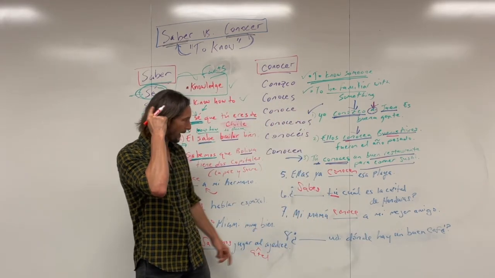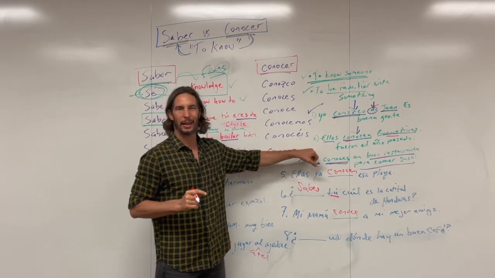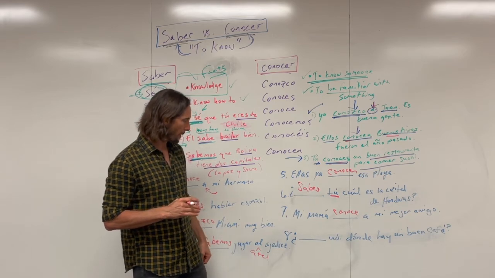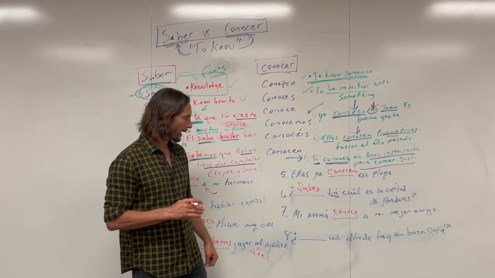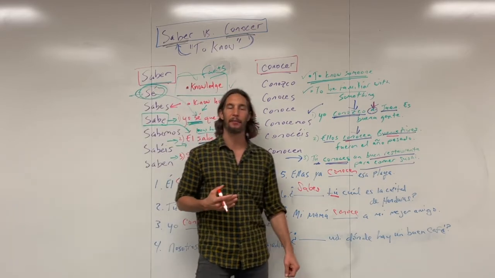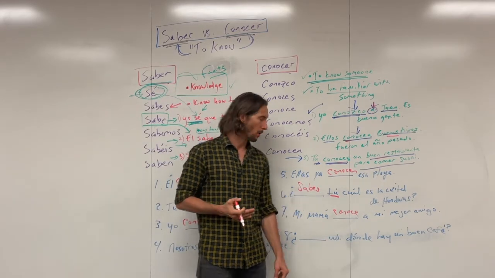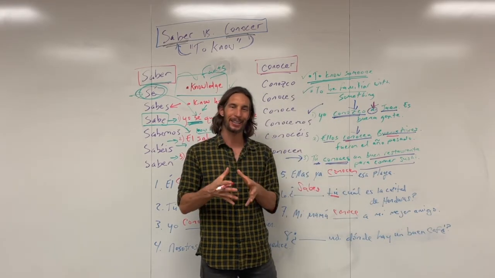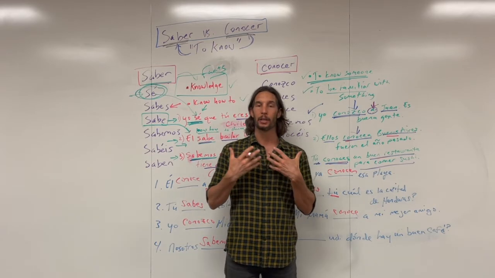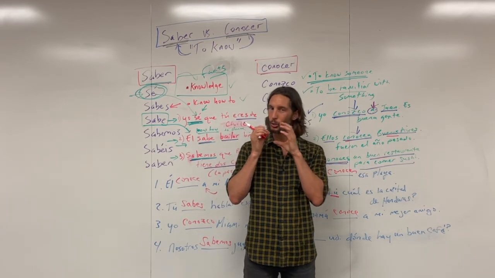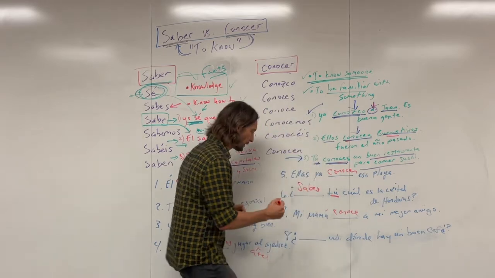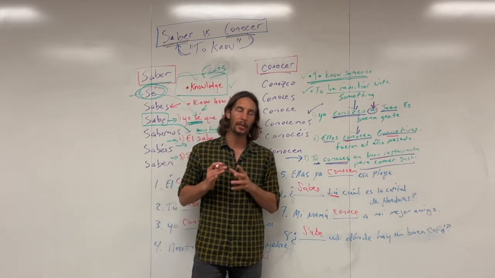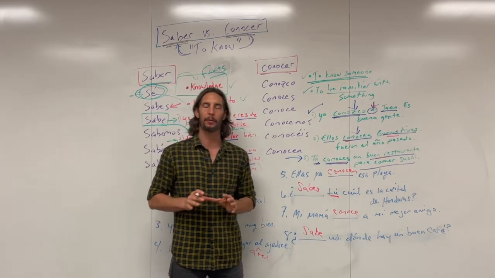So lastly, number 8, and this is the one I was talking about when we were right here. So I want to show you the difference between these two. So number 8 is, we got another question here. Blank usted dónde hay un buen café? Do you, usted, know where a good cafe is? Right? So again, we're asking for knowledge. Do you know? Not, are you familiar with good cafes, but do you know if there's one? Right? And so that's where we would do sabe usted dónde hay un buen café. So we're asking for knowledge, for information, right?